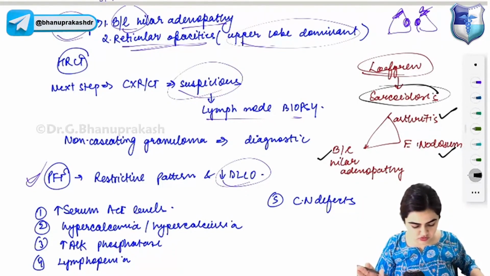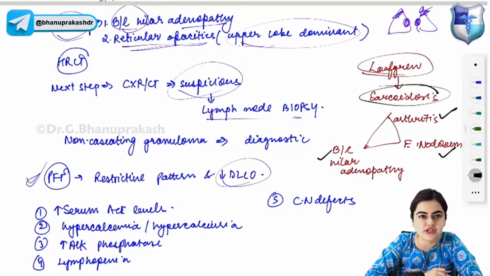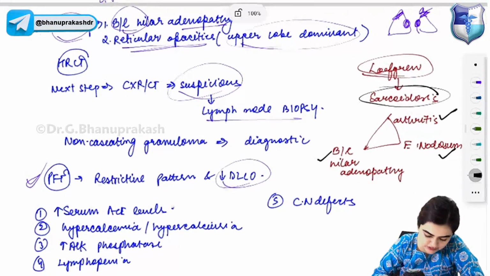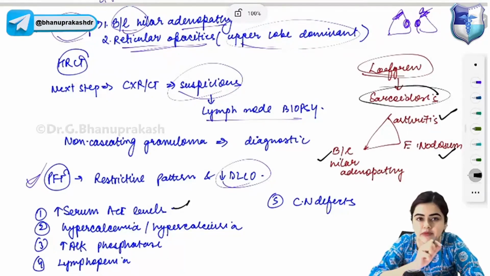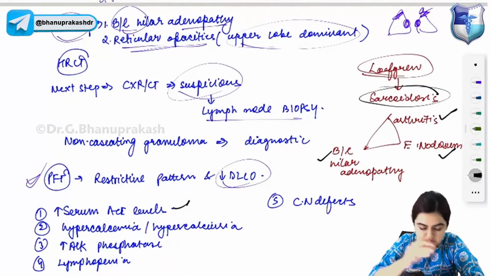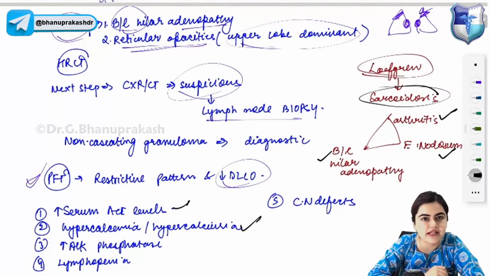Okay, now look at the other findings which are seen in sarcoidosis. First one is the serum ACE levels. Serum ACE levels are increased in case of sarcoidosis, but serum ACE levels are neither sensitive nor specific for diagnosis of sarcoidosis. Second is hypercalcemia and hypercalciuria.